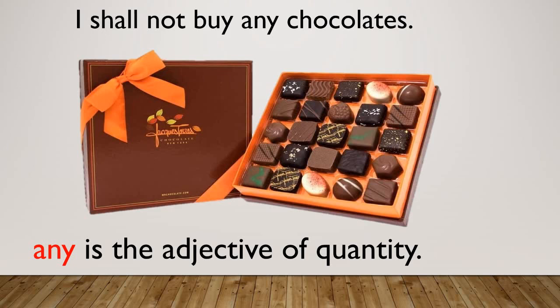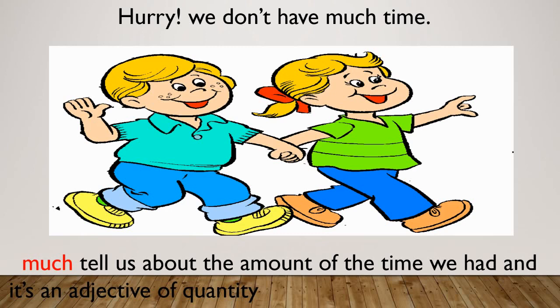Now let's see this one. Hurry, we do not have much time. So student, here much tells us about the amount of time we have, and it's an adjective of quantity. Much does not tell us how much time there is, 10 minutes, 1 hour. So it does not give the proper timing. It only gives a rough estimation of time. So much is an adjective of quantity.